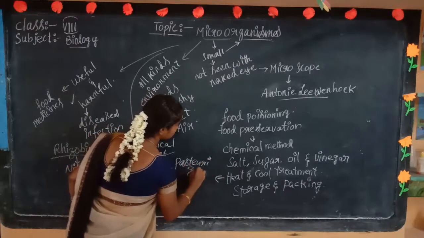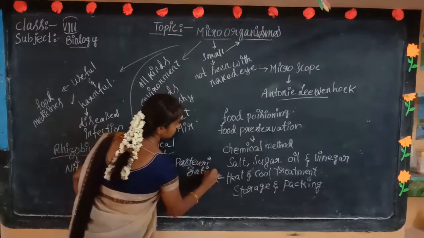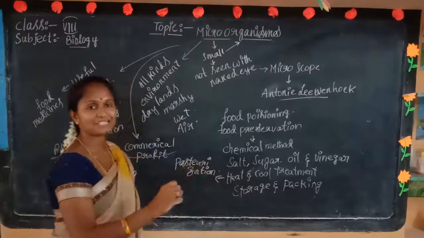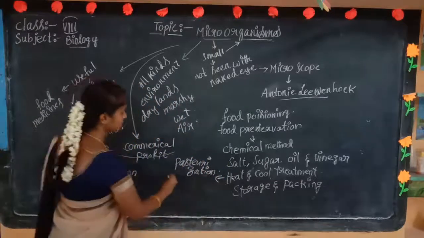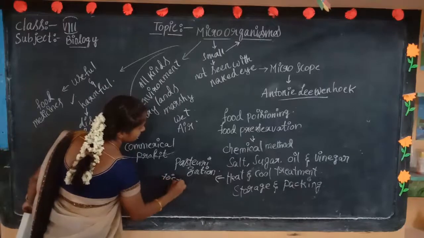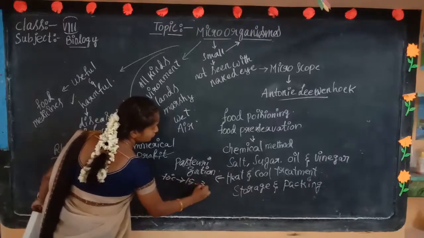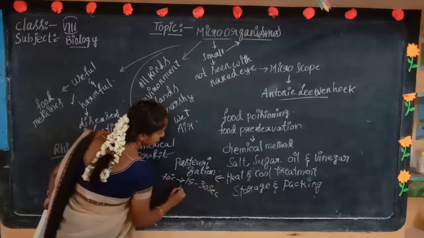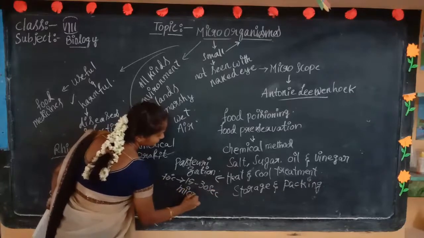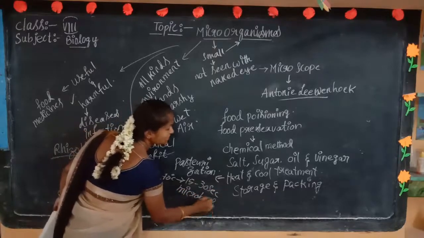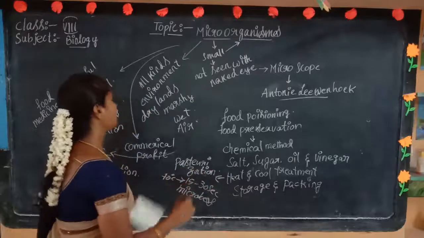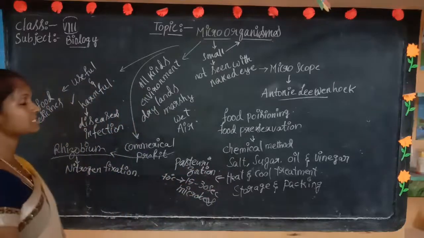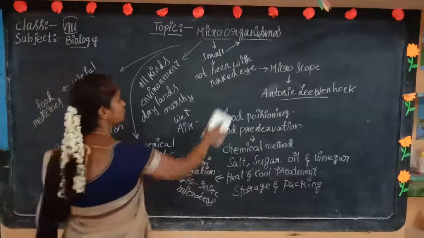Pasteurization. Who discovered the pasteurization process? Louis Pasteur discovered it. At 70 degrees centigrade, the milk is heated for 15 to 30 seconds to kill the microbes. We discussed all this in the last classes. And we also discussed nitrogen fixation.